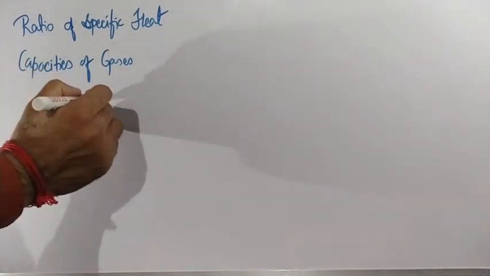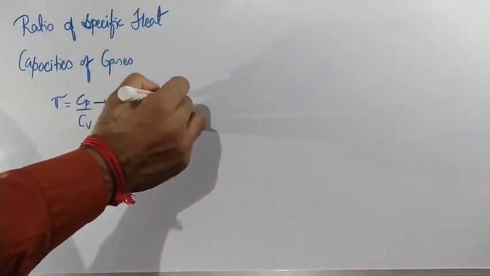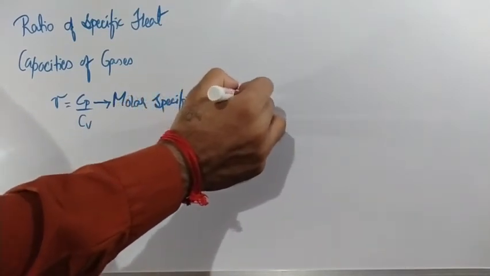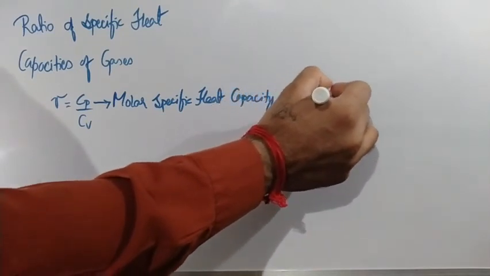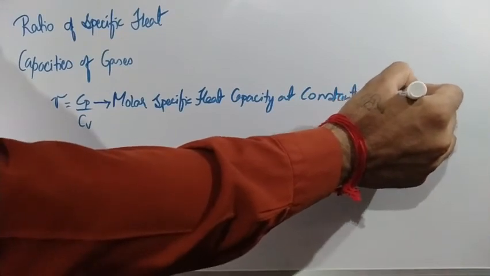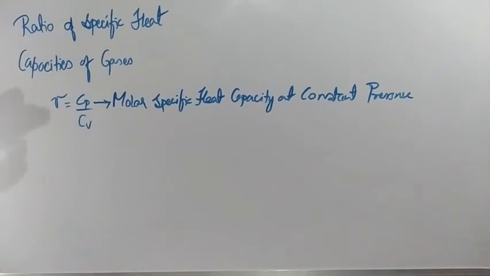Cp is the molar specific heat capacity at constant pressure. This is the molar specific heat capacity at constant volume. Clear?